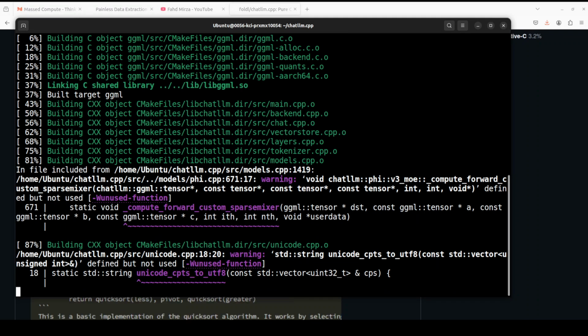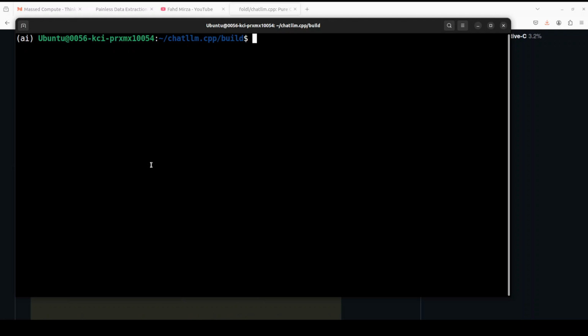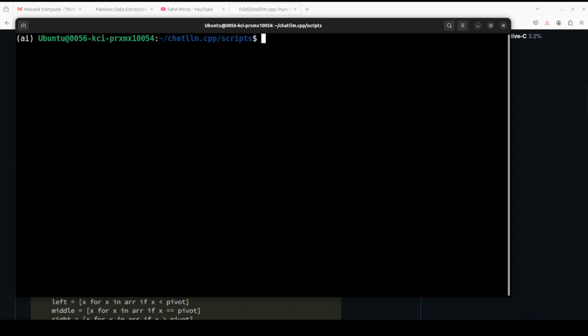And you might get these warnings which you can ignore. It is 87% done. Okay, so everything is built now. Let me clear the screen here. And I'm in the build directory, by the way. Okay, so let's go back one directory and let's clear the screen. And then we need to go to the scripts directory within the root repo.